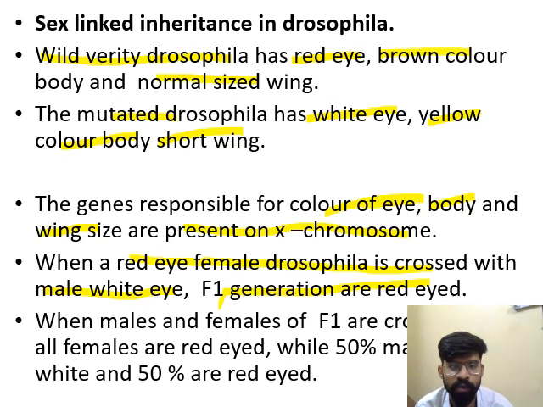When the male and female of the F1 generation are crossed again, then all the females are red-eyed, while 50% of the males are white-eyed and 50% are red-eyed.